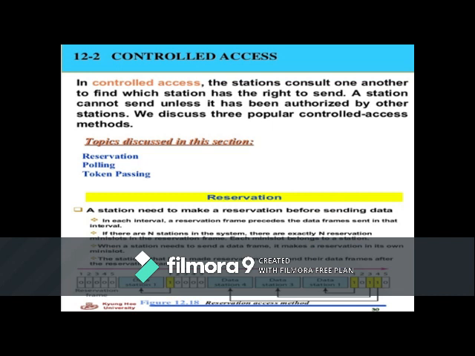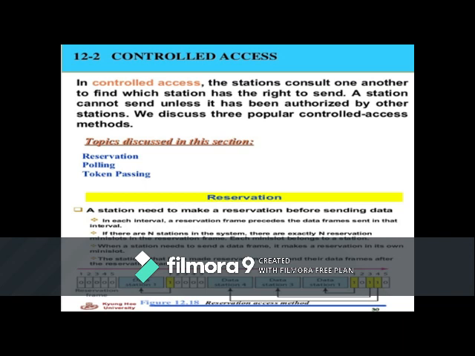Next, this is all about random access, where in these methods all the stations randomly send their data whenever they have data, without thinking of other stations, without asking other stations, without dealing with other stations. They just share the channel whenever they want.